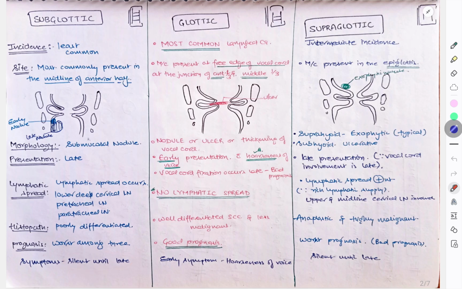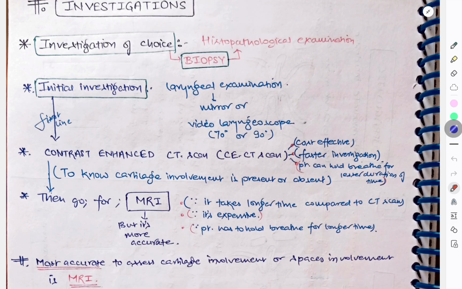So if you have to differentiate between these three, in glottic you will get the early symptom, that is hoarseness of voice, whereas in supraglottic and subglottic the symptoms present late. Okay, so this was about the differentiation points between subglottic, supraglottic and glottic carcinomas.